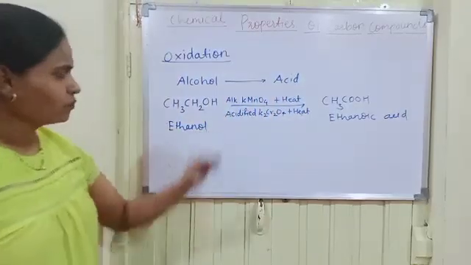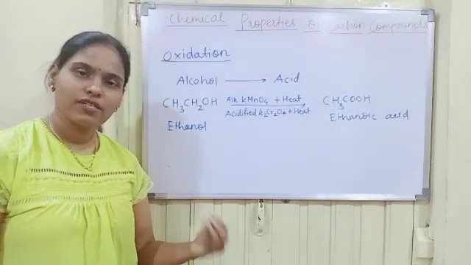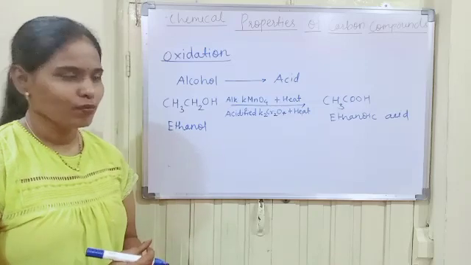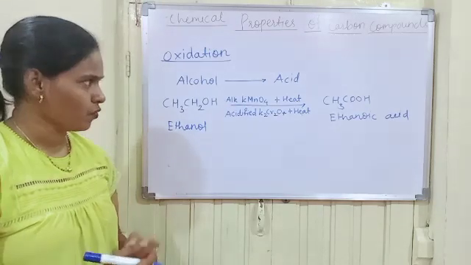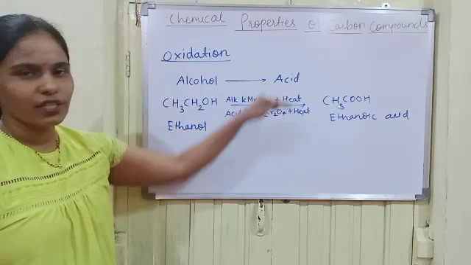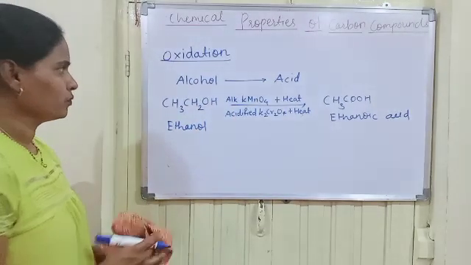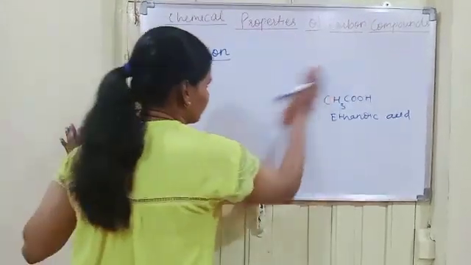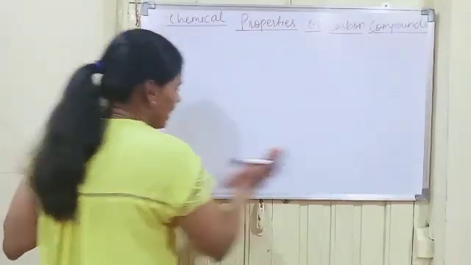Here oxidizing agents are there. What are oxidizing agents? Oxidizing agents are those substances that add oxygen to the starting material. So this is the oxidation reaction, the type of reaction where alcohol is converted into acid. Now another chemical property is addition reaction.